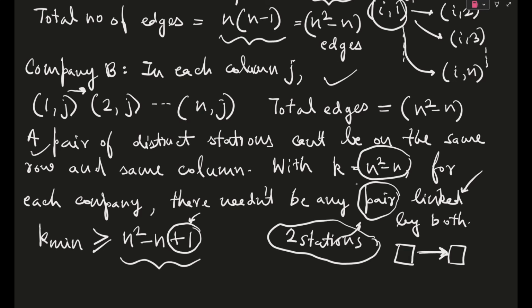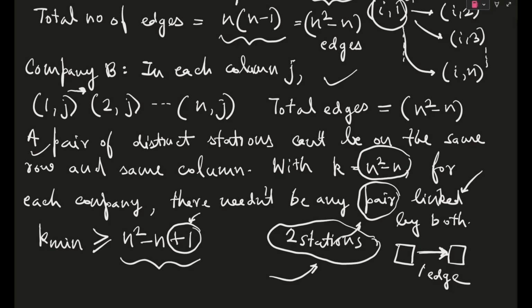Up till the point where k was equal to n squared minus n, k's value is still just enough to avoid a common linked pair. I hope this was a clearer statement. K equal to n squared minus n will still be just enough to avoid a common linked pair. But we don't want to avoid that. We want the minimum value of k such that a common linked pair appears. That is, a connection of two stations appears, or an extra edge appears. One extra edge.